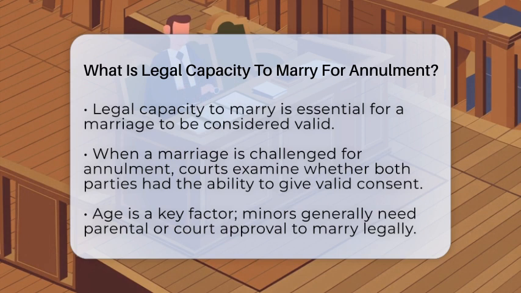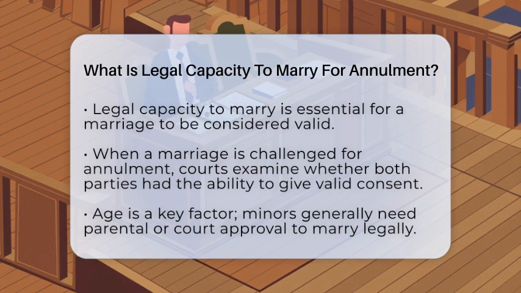This ability is called legal capacity. It means that both parties must meet certain rules and requirements set by law to make their marriage valid. If one person lacked this capacity, the marriage could be declared null and void. One key factor is age. Every place has a minimum age to marry, usually 18.